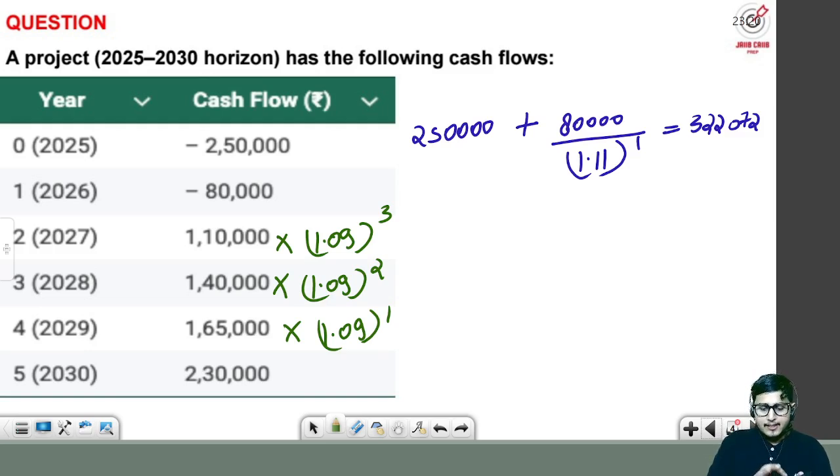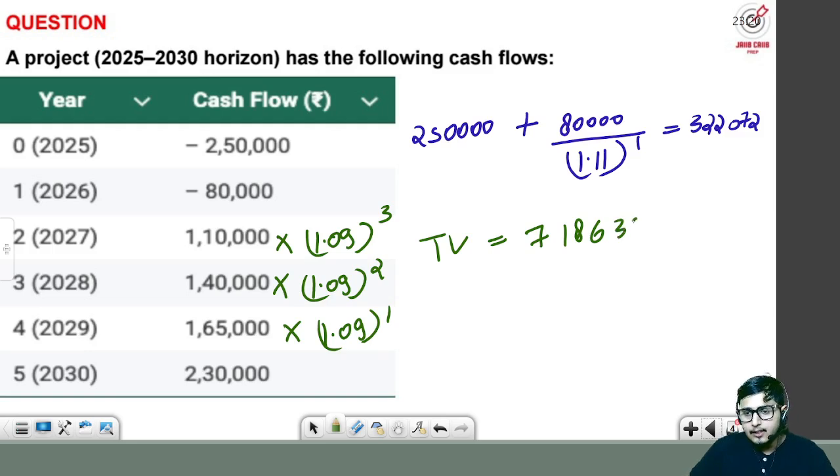Next 1.09, since power is 2, is equals to only 1 time, then multiply by 1,40,000 is equals to M plus. After that 1.09 into 1,65,000 is equals to M plus. After that 2,30,000 M plus. Now press MRC. So the terminal value is 7,18,637. This is the terminal value.